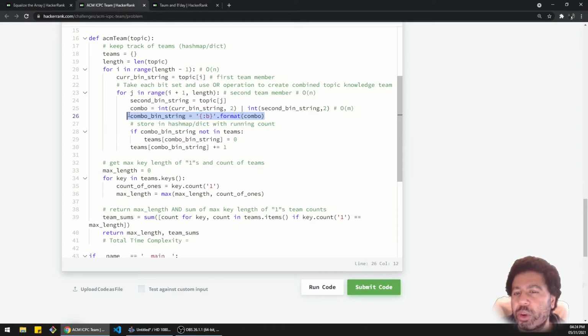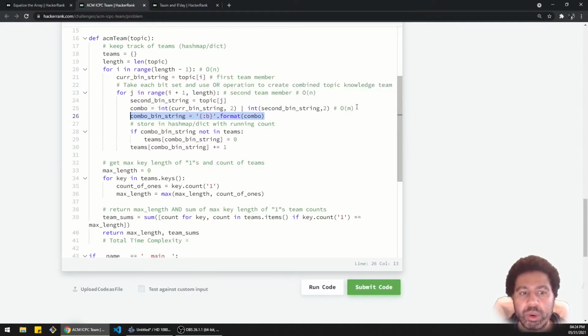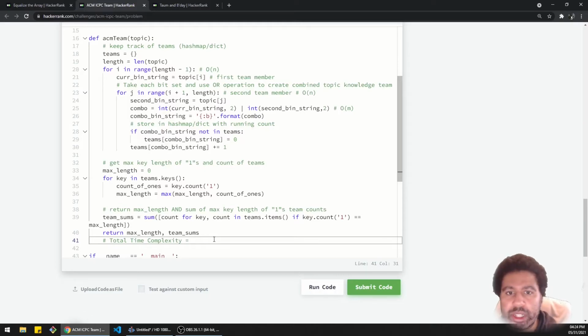I'm not quite sure about the formatting. I'm going to kind of discount it as either being negligible or at most big O of M anyway. So it's going to reduce to M anyway. So this whole thing is kind of like its own beast. So I'm going to add that to my total time complexity at the bottom as big O of n times m. That first part.